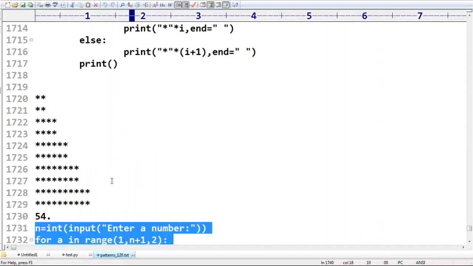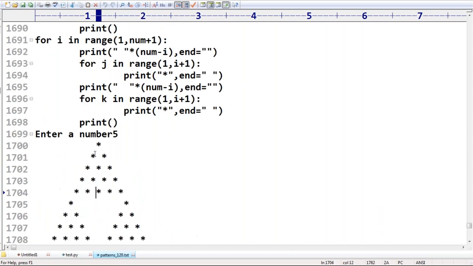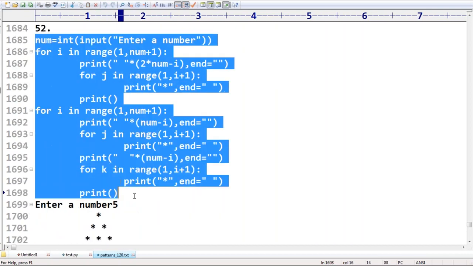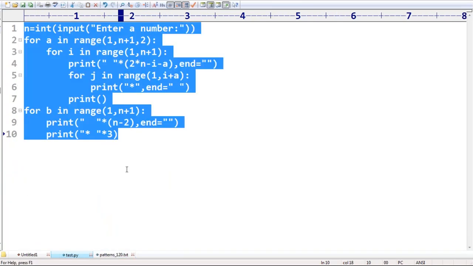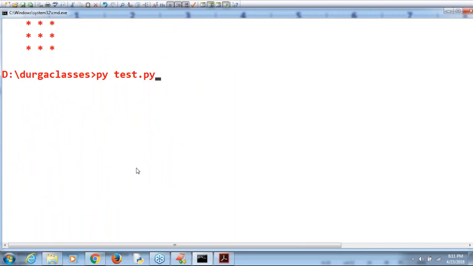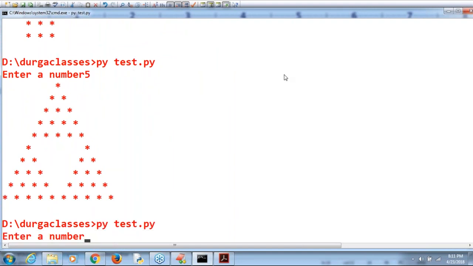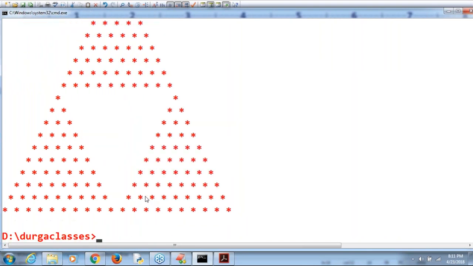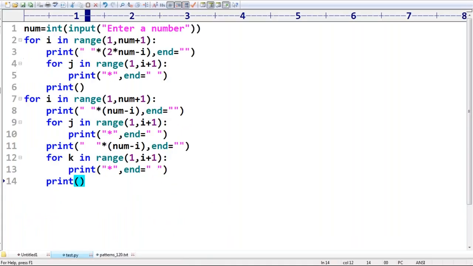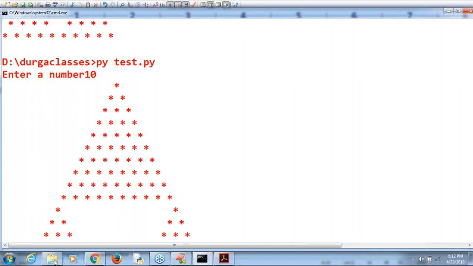Okay, next, have you observed here, right? This is another wonderful thing. Have a look once. We practice it several times. Enter some number, 5. I'm taking. Wow, wonderful. Are you seeing, right? Here, the spaces in the middle. Enter some number, some 10 I'm taking. Are you seeing? Enter some number 10, like this, right?